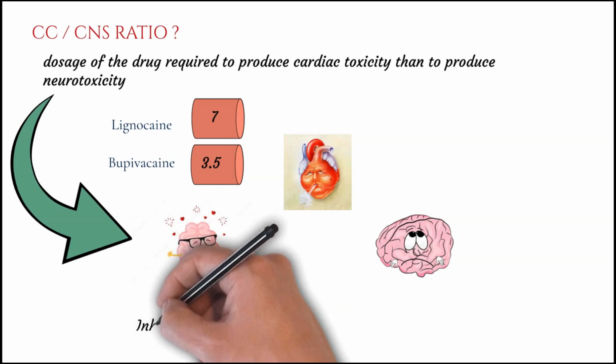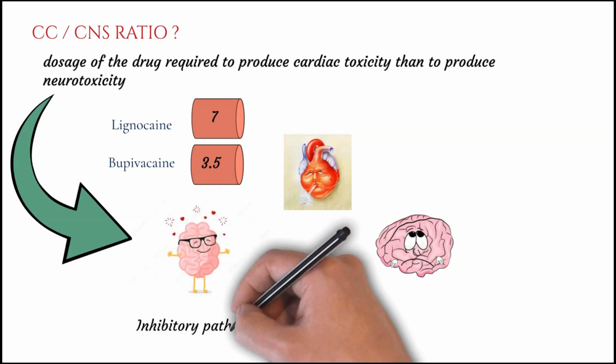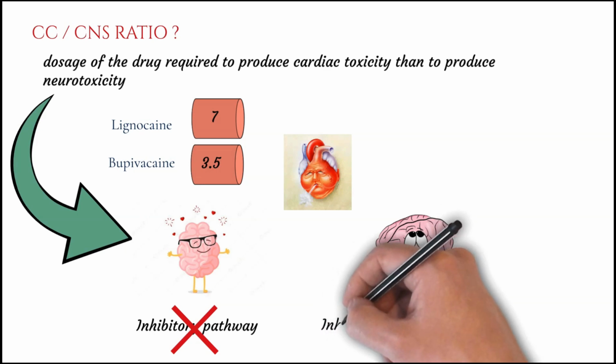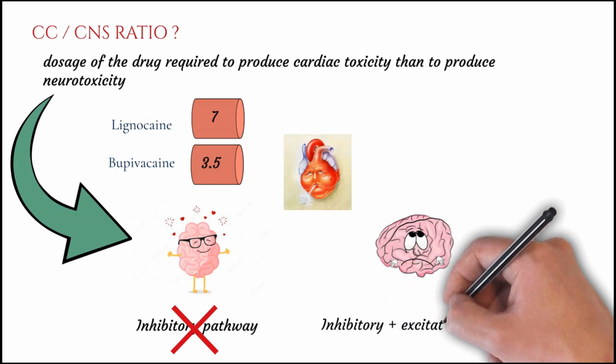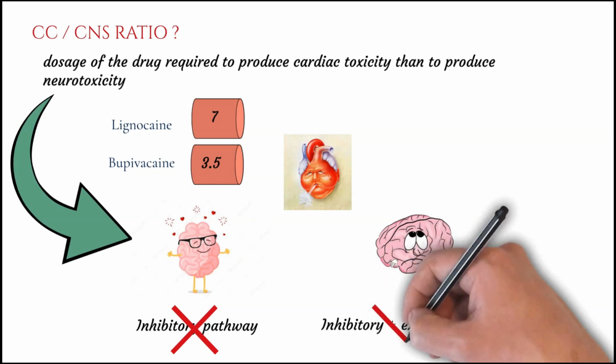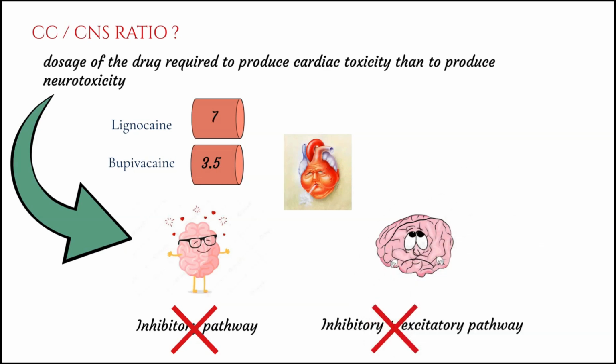In phase 1 of CNS excitation, there is inhibition of the inhibitory pathways. As the inhibitory pathways are inhibited, it leads to CNS stimulation leading to seizures. Followed by, in phase 2, both the inhibitory pathways and excitatory pathways are inhibited, leading to a phase of CNS depression. So the patient may land up with a fall in GCS and coma. So there are two phases: one is a phase of CNS excitation followed by a phase of CNS depression.